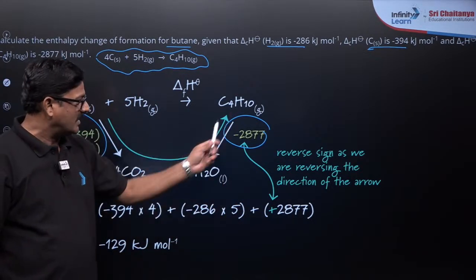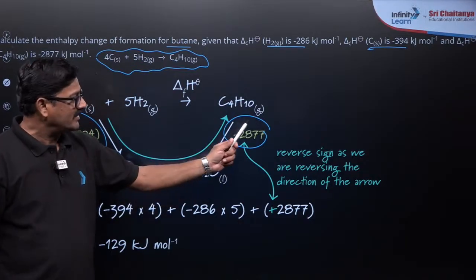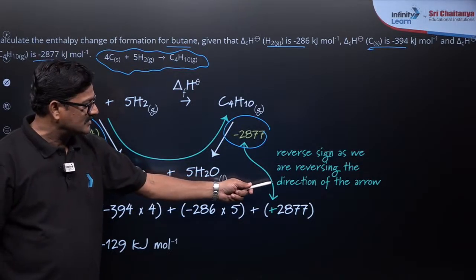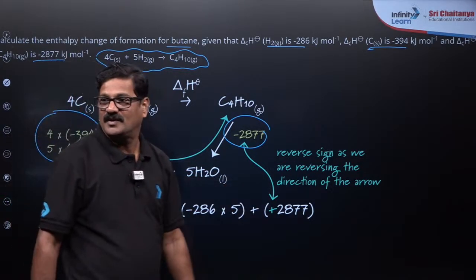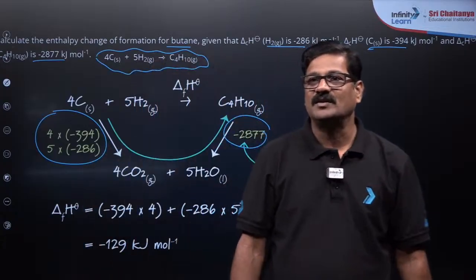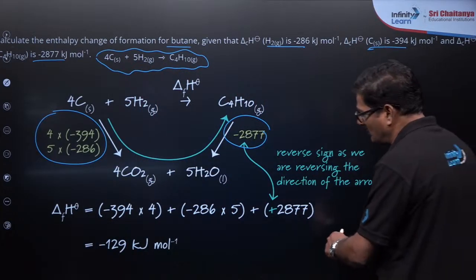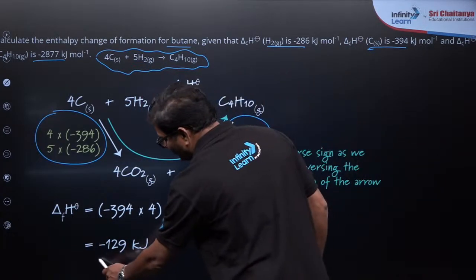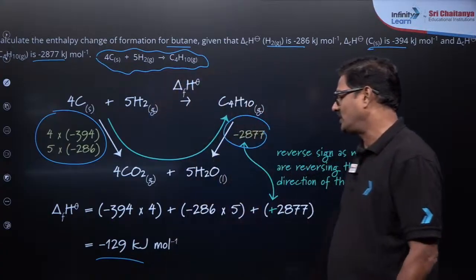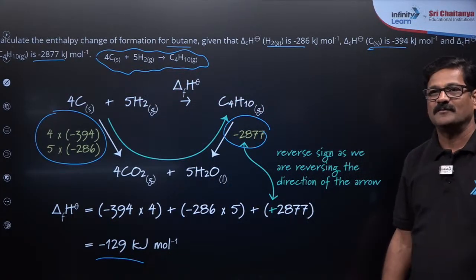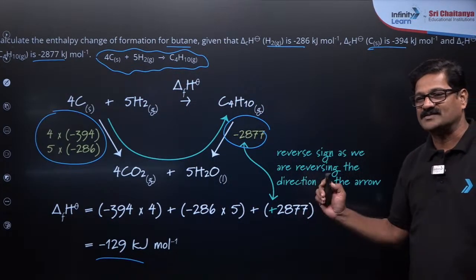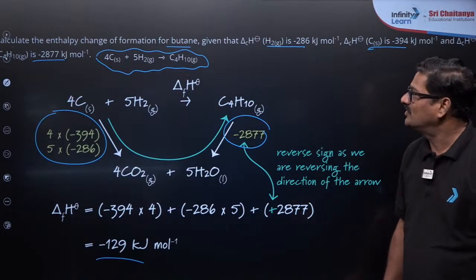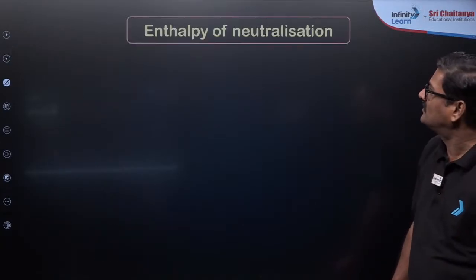Because in this direction we are taking the reverse sign as we are reversing the direction of the arrow. So when you reverse the direction of the arrow and solve, you get minus 129 kilojoule per mole. Understand?